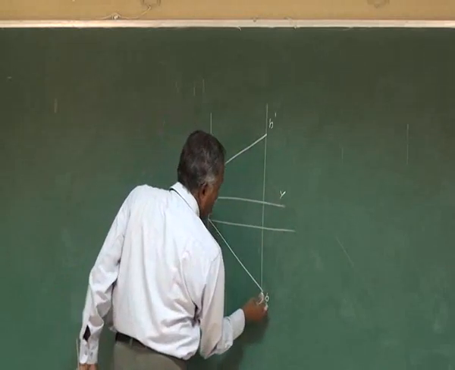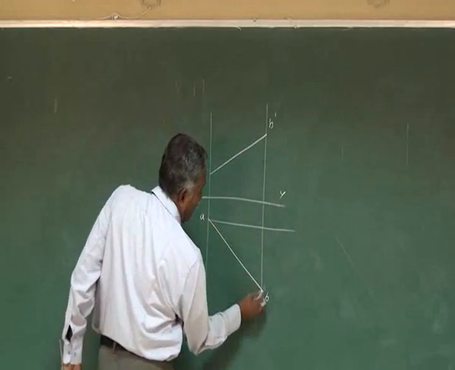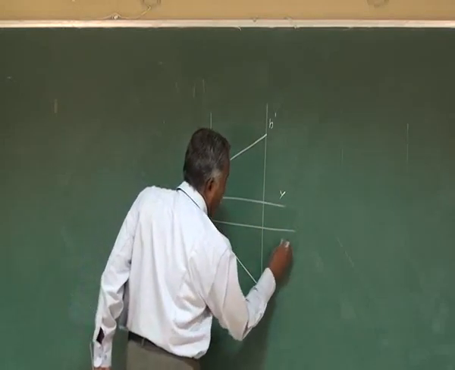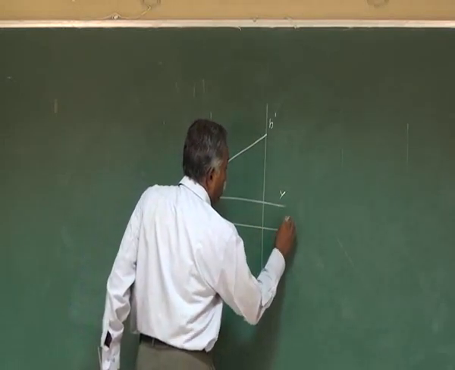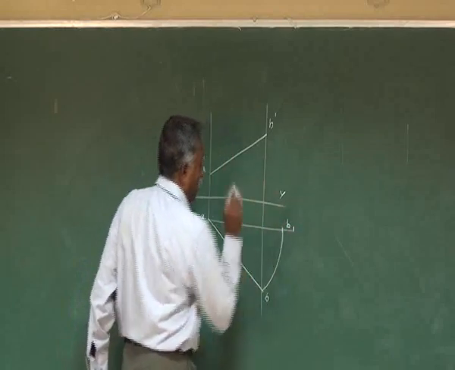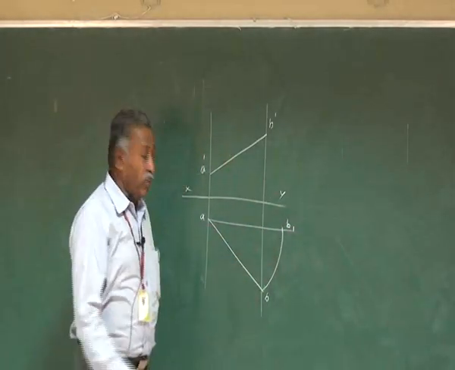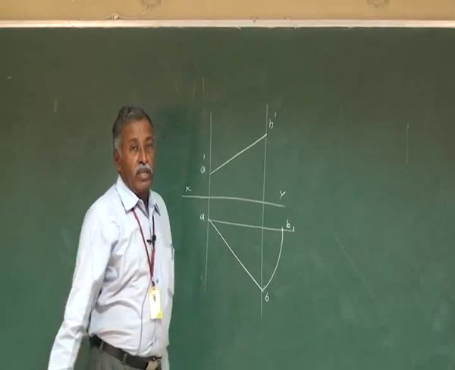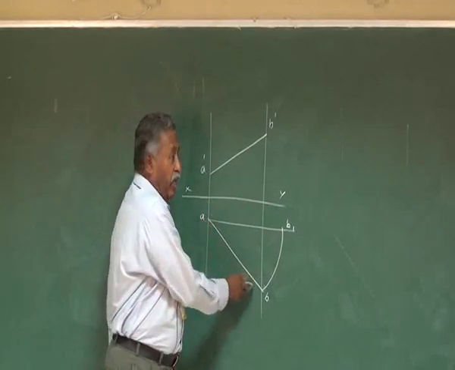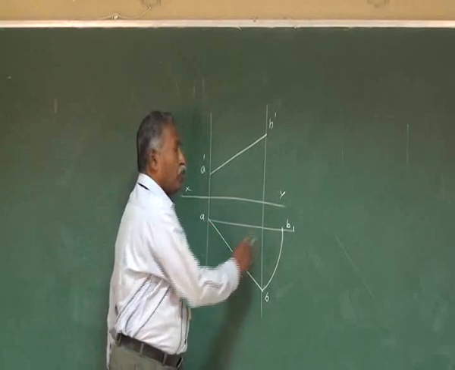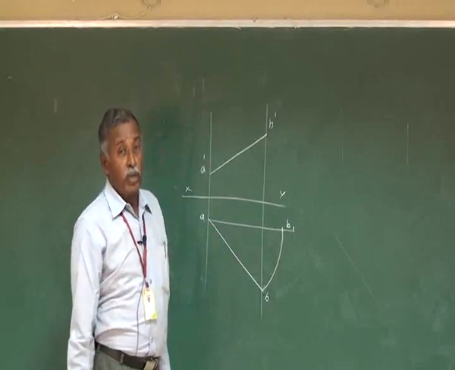We keep it parallel to XY line. So with this as center, this as radius, draw an arc. Call this point B1. Now AB1 is equal to AB, but when the straight line is made parallel to VP.